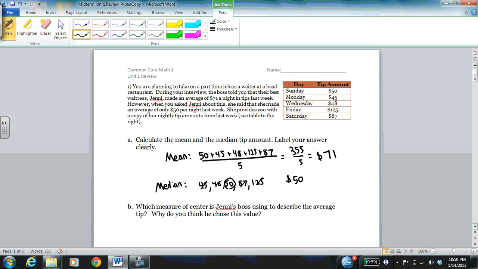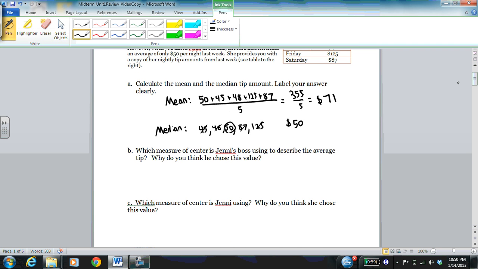$50. So now, I'm not going to write the answers to these questions, but it says, which measure of center is Jenny's boss using to describe the average tip? Now, the word average here is kind of ambiguous because Jenny's using one value and her boss is using another. So it's clear that Jenny's boss is using the mean of $71 to describe her tip. He chose this value probably because it's higher. So if you're looking for a job, he wants to communicate to you the best possible information that he can so that it looks like you're going to make a lot of money.